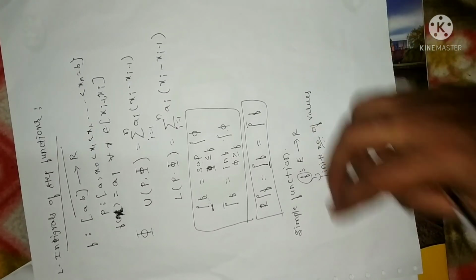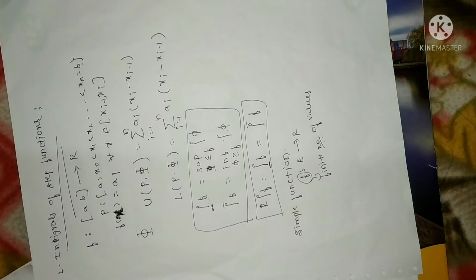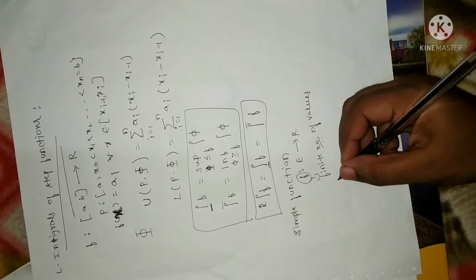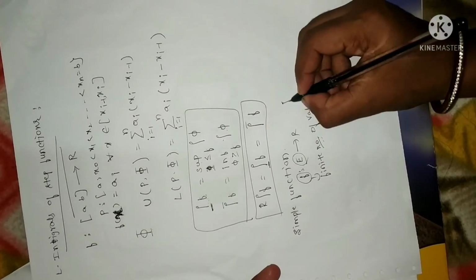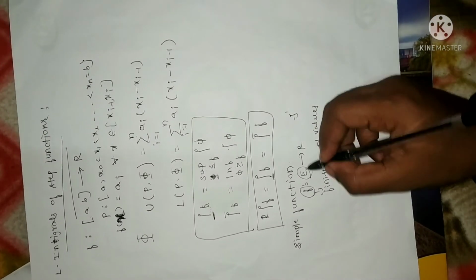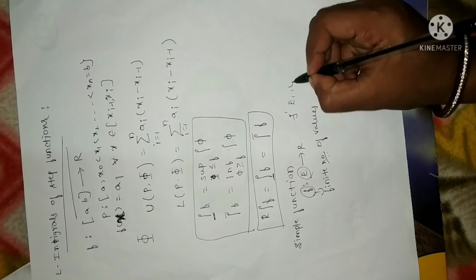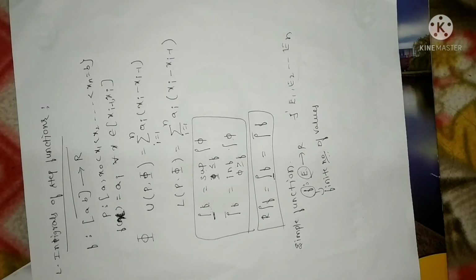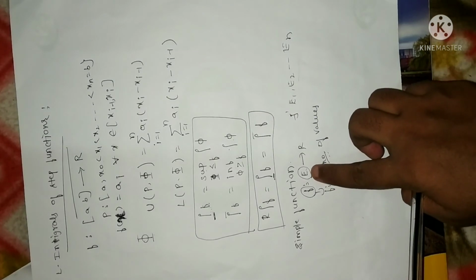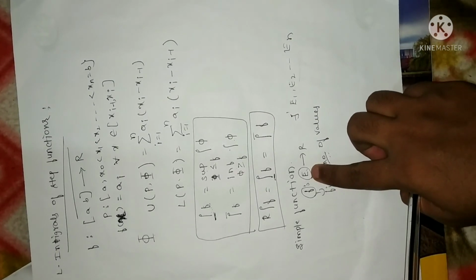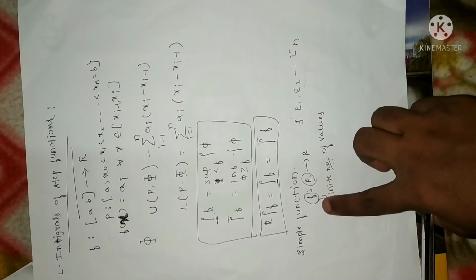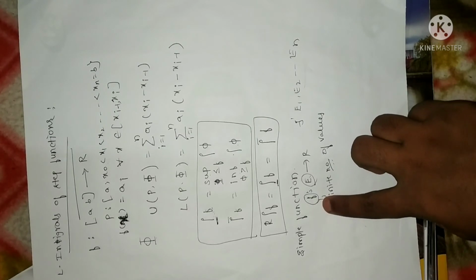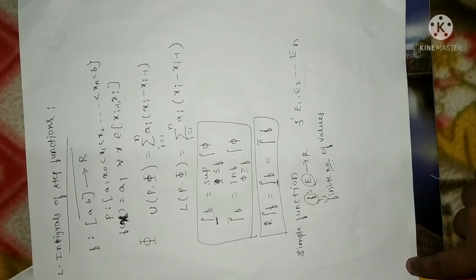So a function f from E to R is said to be a simple function only when it takes finitely many values. The meaning is that if there exist n subsets for the domain E, let me take the subsets as E1, E2 and so on up to En. So that should be finite. Whatever subsets exist for the domain of a given function, that should be finite. Then only f will take a finite number of values.